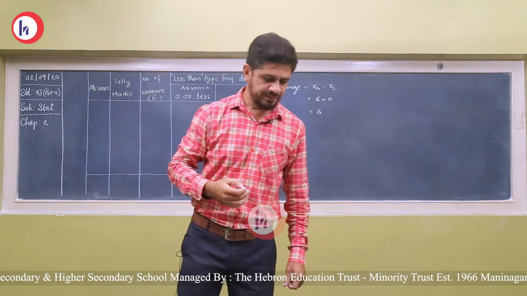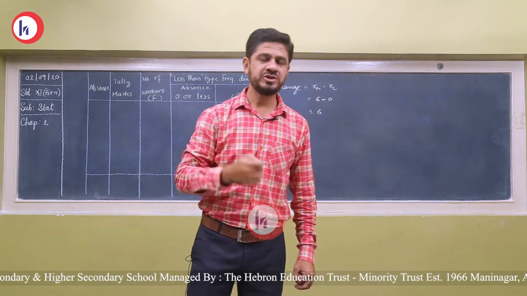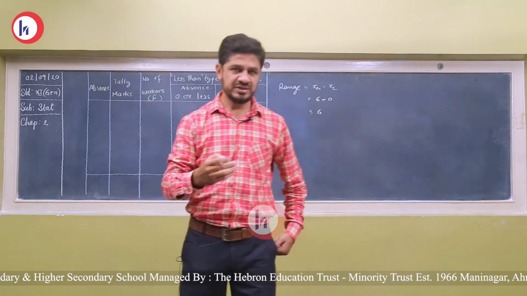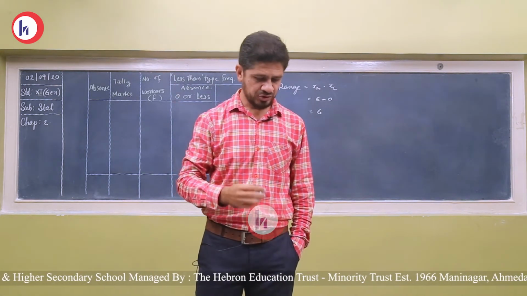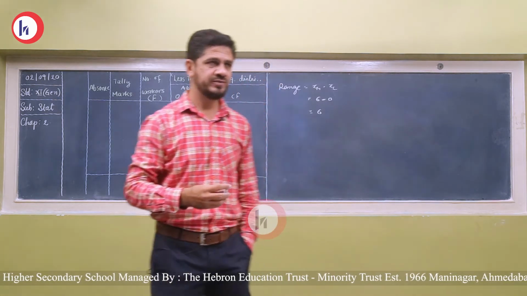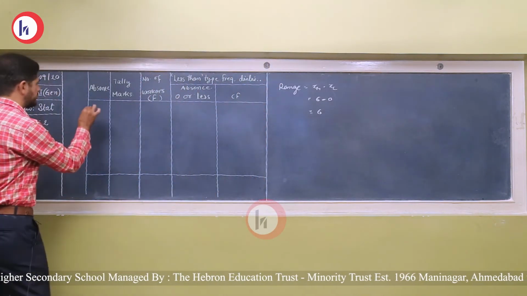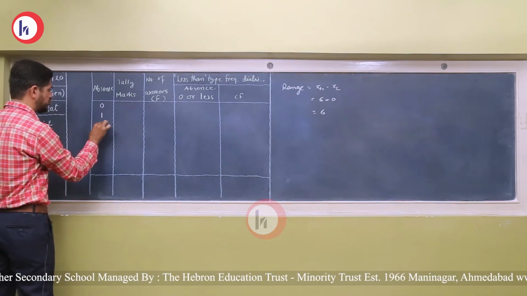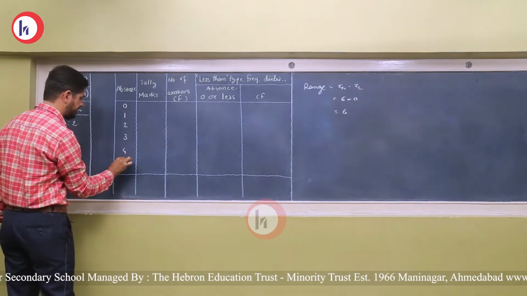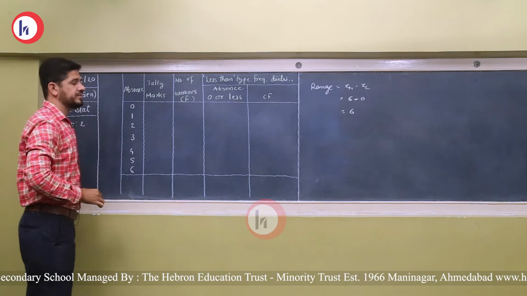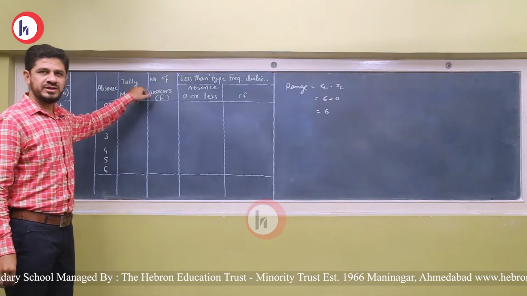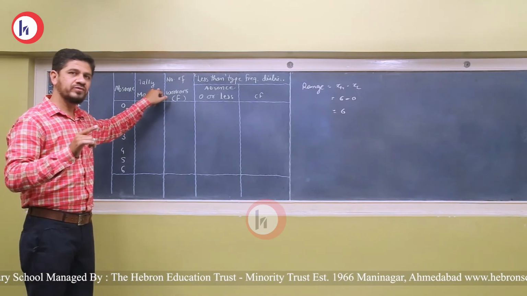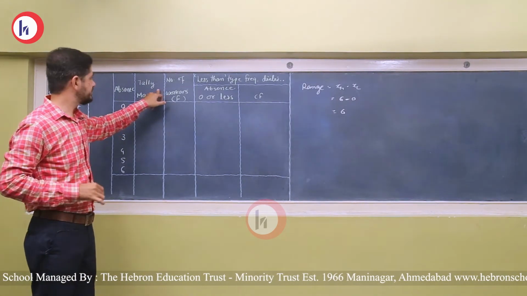As we see that the range is not too high, we will represent this data in a discrete frequency distribution. The lowest value is 0 and the highest value is 6. So 0, then 1, 2, 3, 4, 5 and 6. Now the second column is showing the tally marks. What is a tally mark? The straight vertical line is called a tally mark.